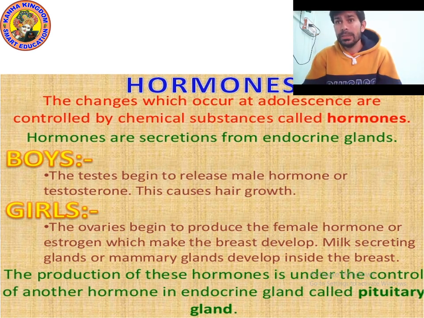Pituitary gland. The production of these hormones is under the control of the pituitary gland, and I already told you that the pituitary gland is just like a pea, and it helps in increasing height.